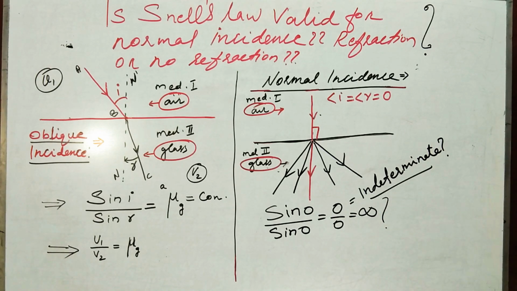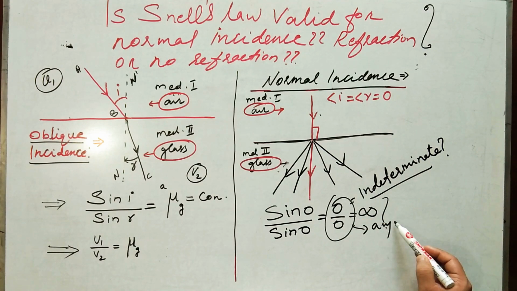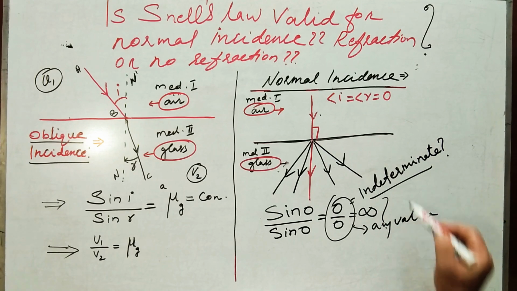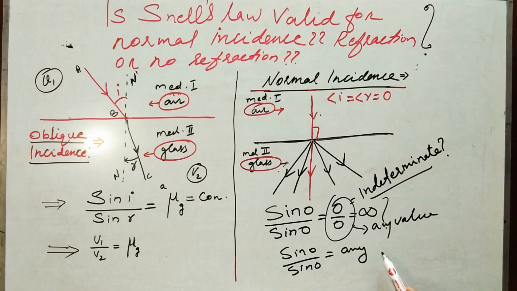What is indeterminate? Indeterminate means it is not defined properly. The value is not properly known. It can assume any value. That is known as indeterminate. So I can write sine 0 by sine 0 can be any value of refractive index. So that is the constant here, whatever may be the value of refractive index.